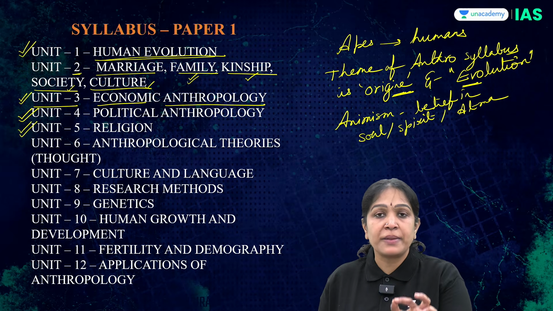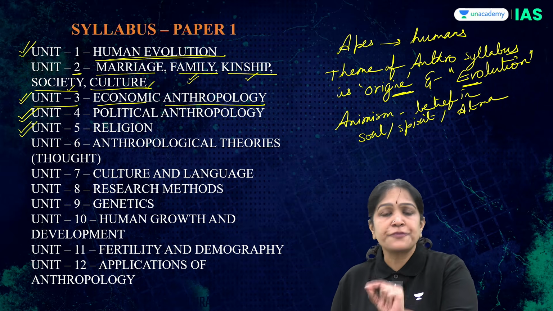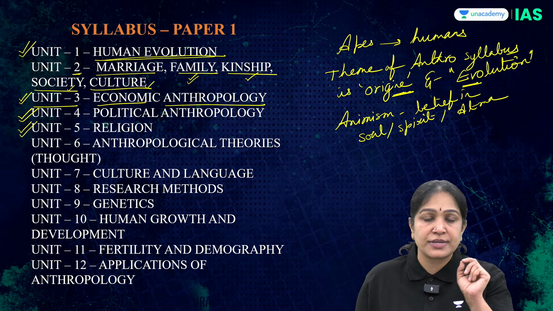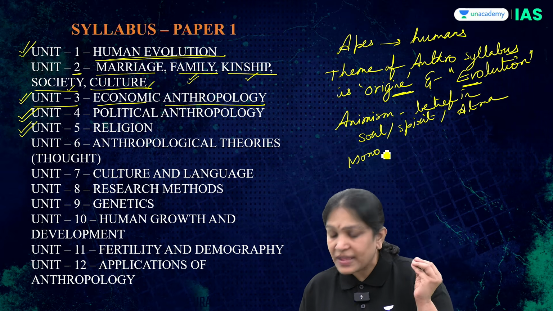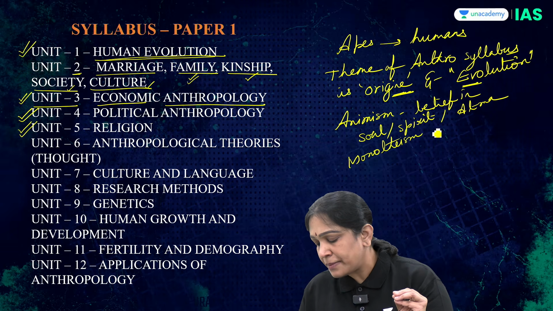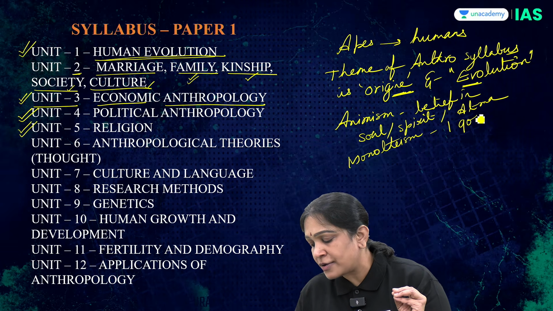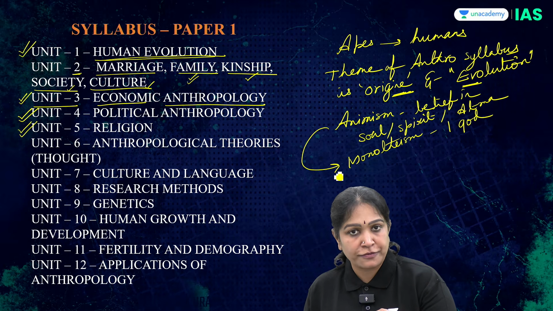That is the most primitive, earliest form of religion. What is the latest form of religion? Monotheism. The word mono means one and theo means God. Monotheism means belief in one God. So from animism to monotheism, how did religion evolve?